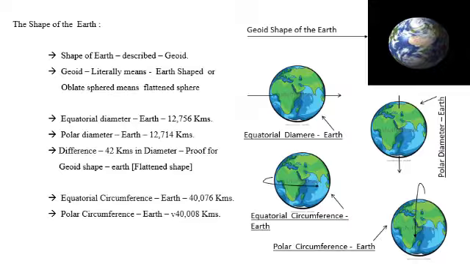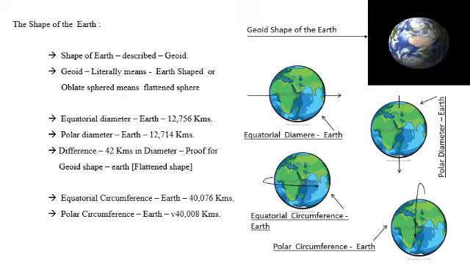This is greater than the polar circumference. Look into the fifth picture. The third and fourth pictures show the direction in which the equatorial circumference is measured. Go to the fifth picture. Here you can see the direction of the polar circumference, starting from the north pole, moving towards the southern pole, going around the back side of the earth and coming near to the starting point again, that is the north pole.